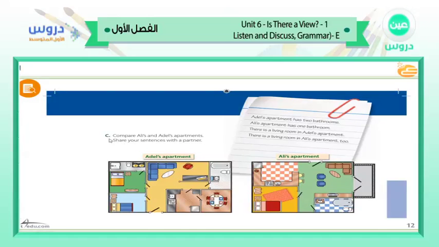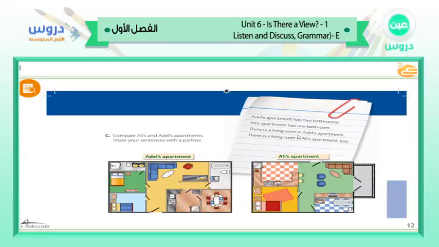Here, gentlemen, compare Ali's and Adil's apartments. Share your sentences with a partner. Here we have Adil's apartment has two bathrooms. This is number 1 and this is number 2. And here Ali's apartment has only one bathroom.